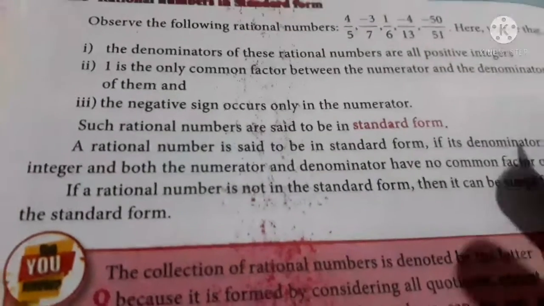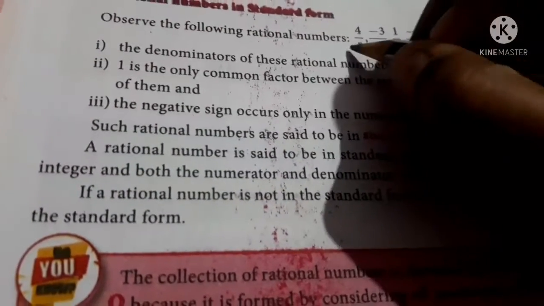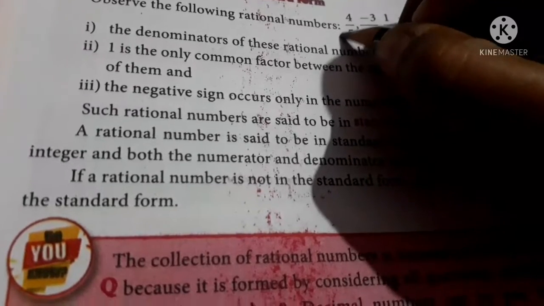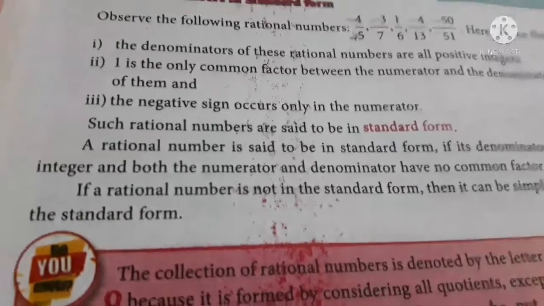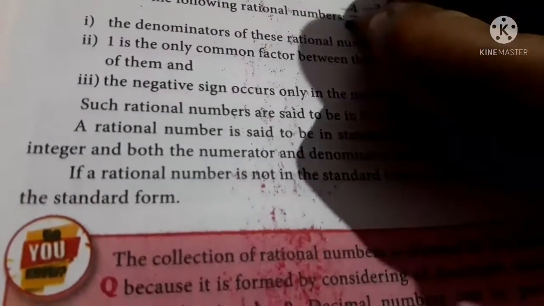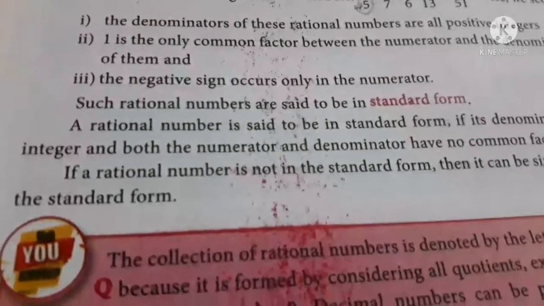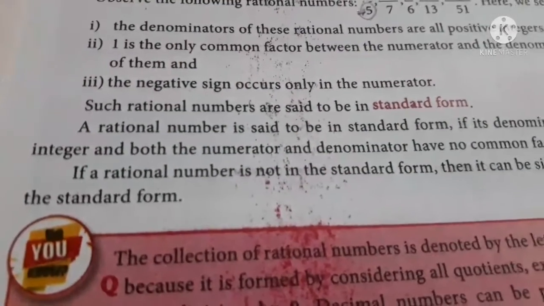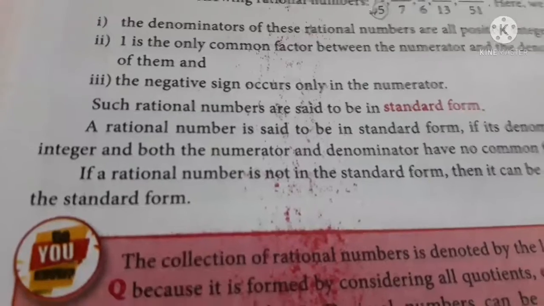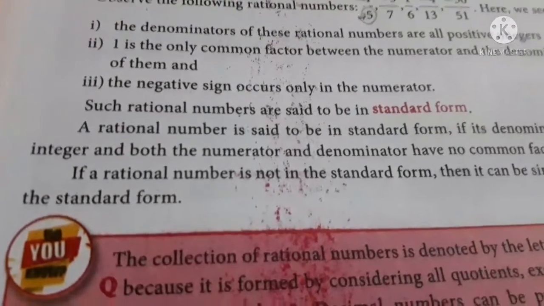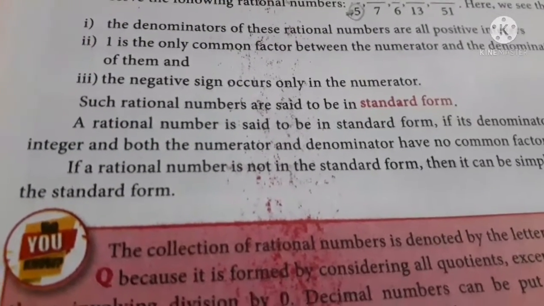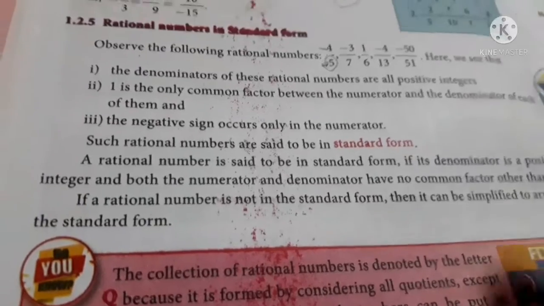If it is negative, you should convert it into positive. That is, if it is like this, then you should cancel this and put it here. So now your denominator has become positive. Just understand that whether the whole fraction is negative or not doesn't matter. Only whether the denominator is negative or positive matters. Okay, if it is positive, it is said to be in standard form.